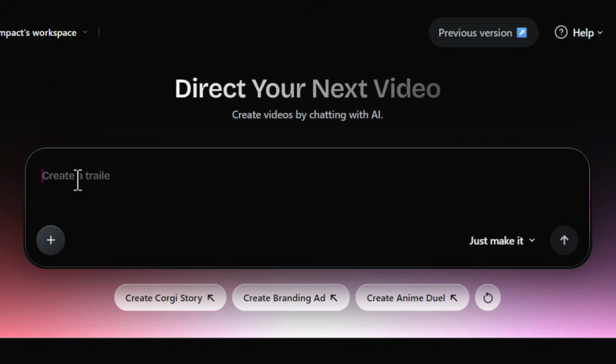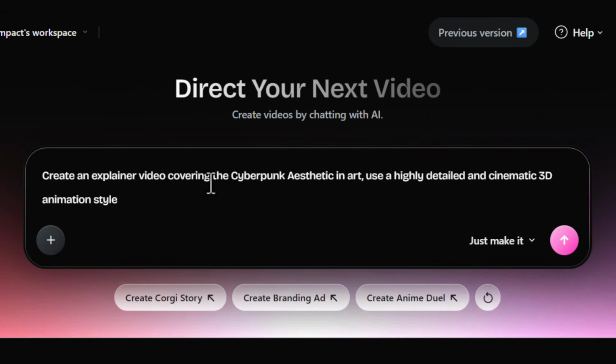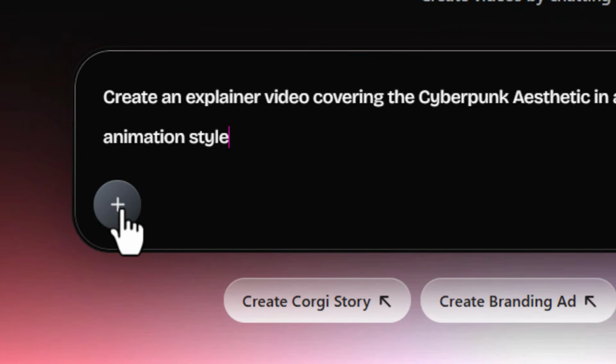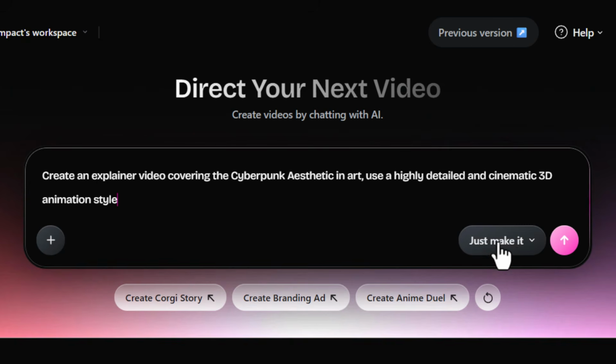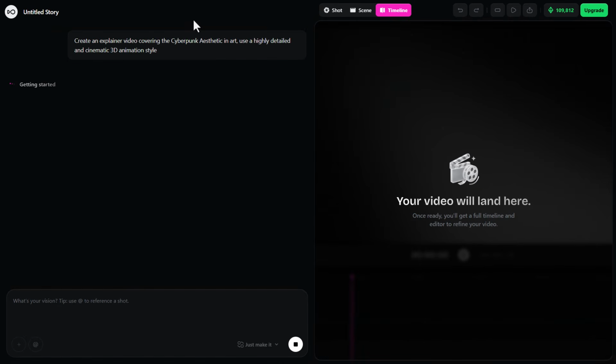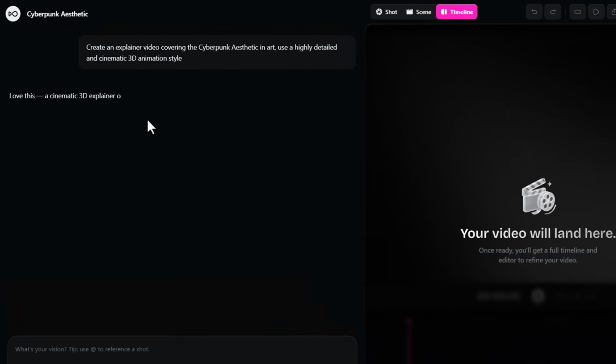And I'm going to type in a video idea up here. Create and explain a video covering the cyberpunk aesthetic in art. Use a highly detailed and cinematic 3D animation style. And from there, instead of adding in any media or going through the whole process, I'm going to just submit and we get taken to this area here and we can watch it all unfold here in the chat.